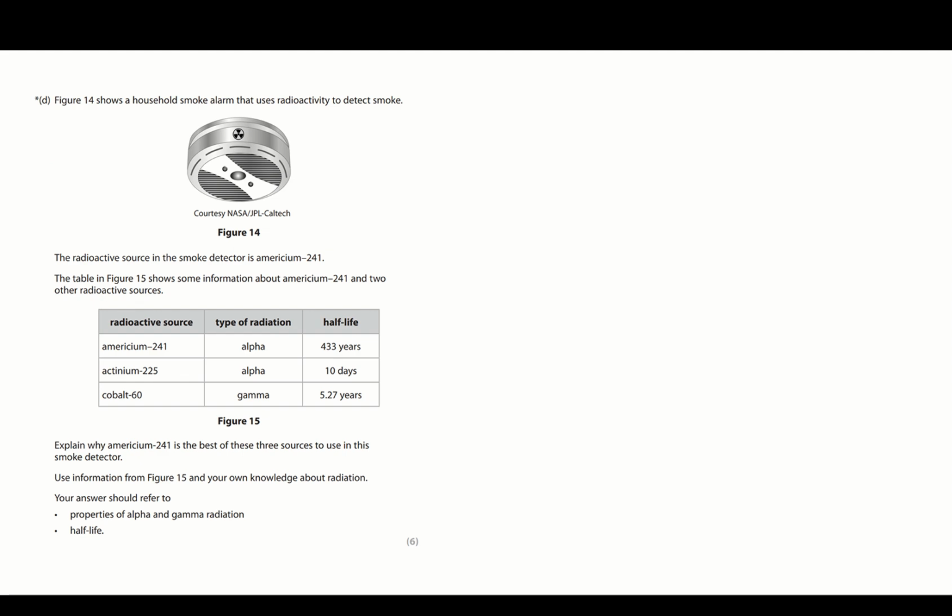Next one, we've now got a 6 marker. It's quite a nice 6 marker, and I think there's a nice way of writing this out so that you actually get loads of marks. So the first part we need to know, inside here, I've got a little alpha source emitting radiation, and then there's a detector here. Let's put a G for Geiger counter, although it's not a counter, it's just a detector. And then what's going to happen is the smoke will go in the gap.